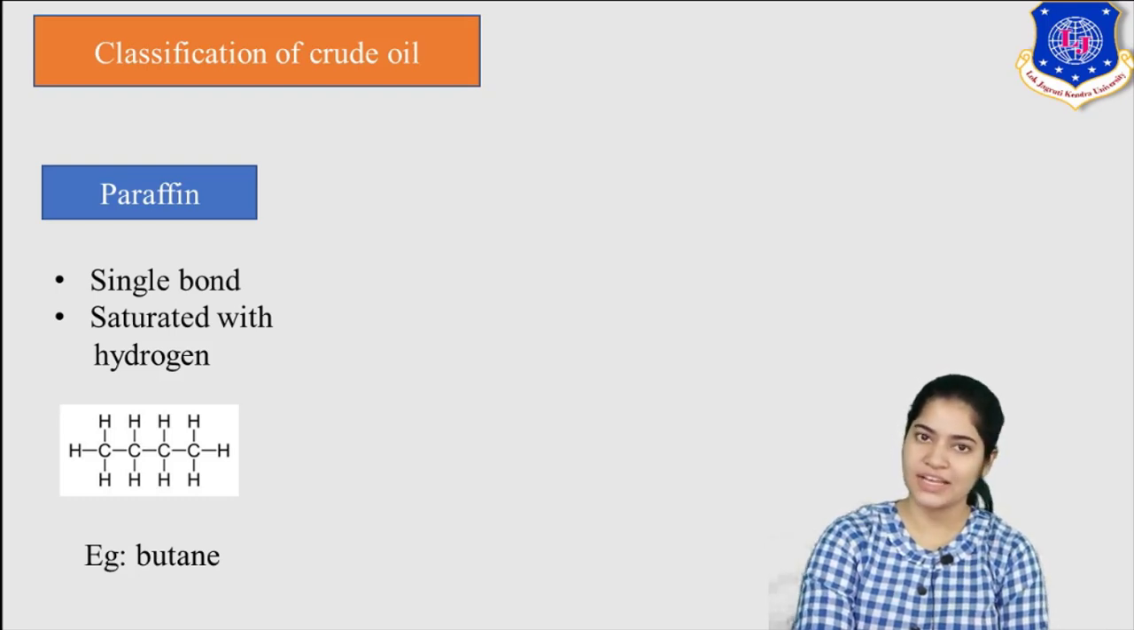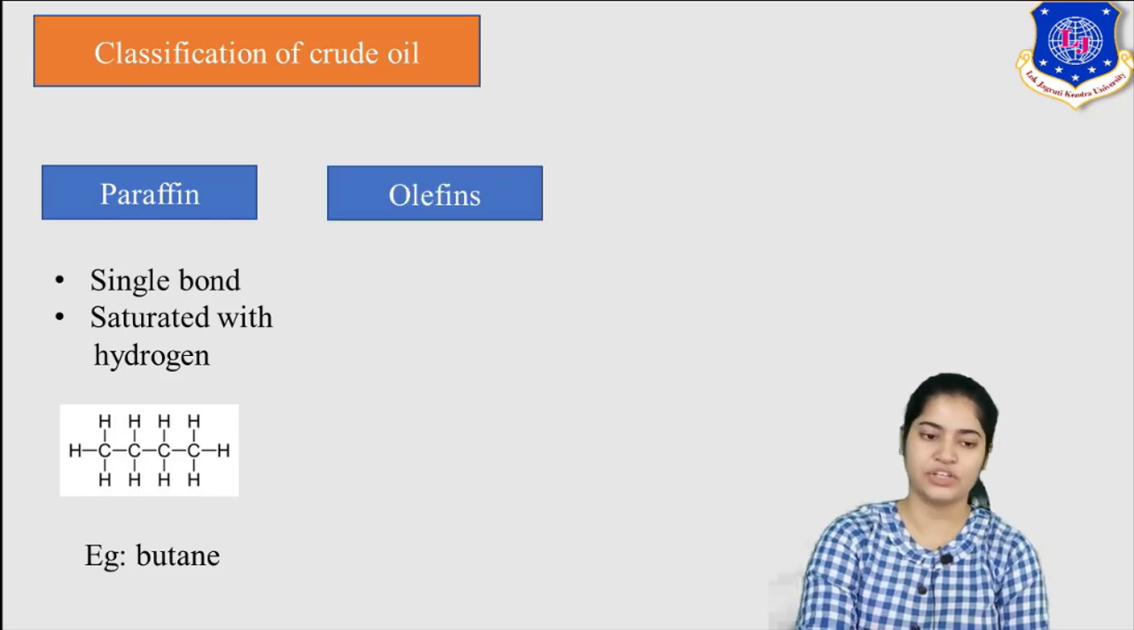These are also called straight chain hydrocarbons because they are in a straight line. No isomerization is there, no linking is there, hence it is also called straight chain.